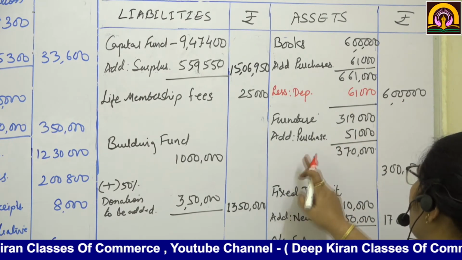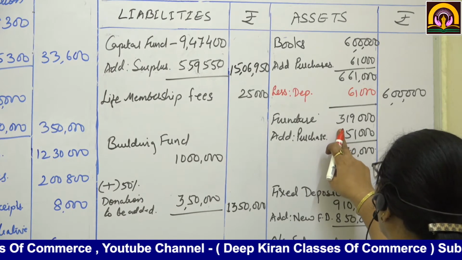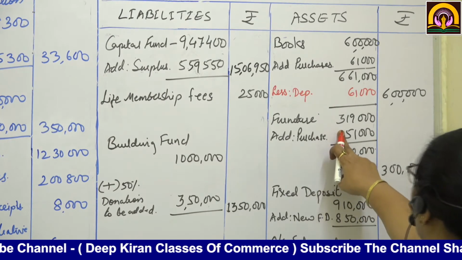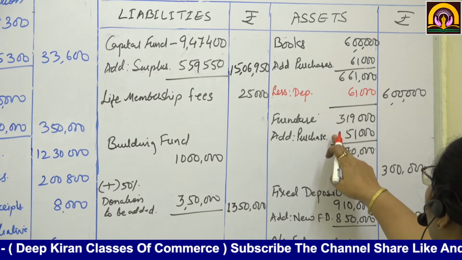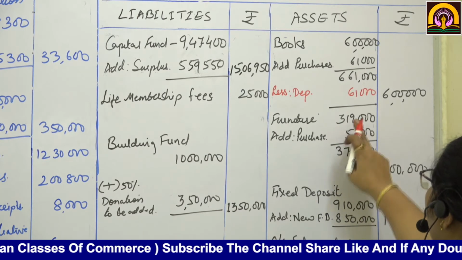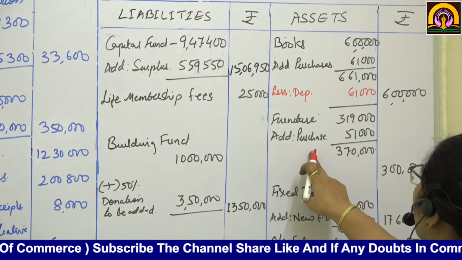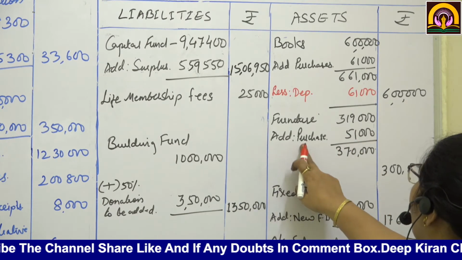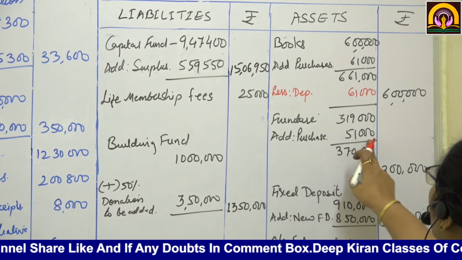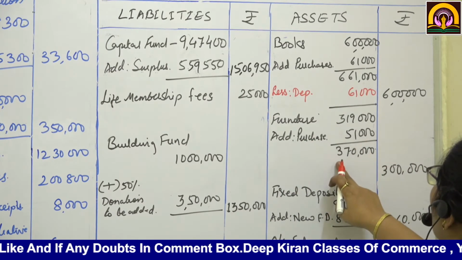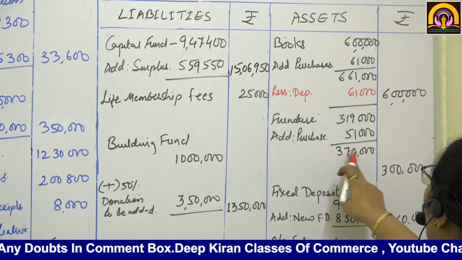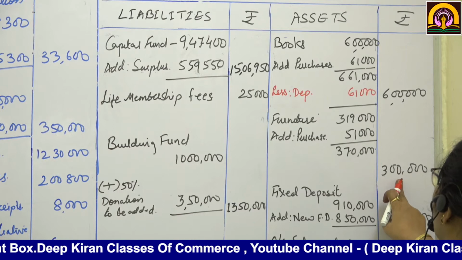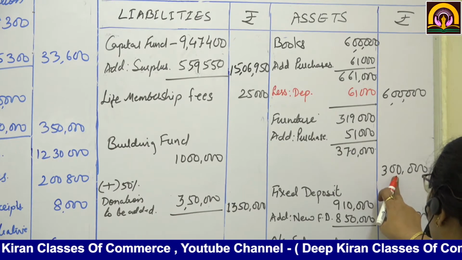Same for furniture. Furniture opening value as on 1st April is given as 3,19,000. On the payment side, furniture is given as 51,000, that means add purchase of furniture 51,000. Total will be 3,70,000. But your closing balance is given as 3 lakhs.